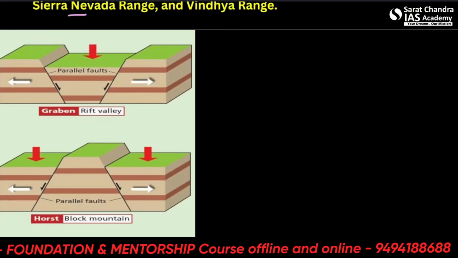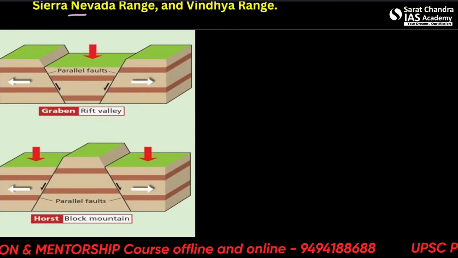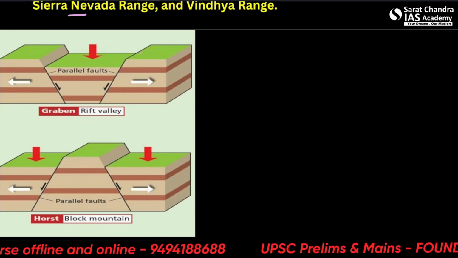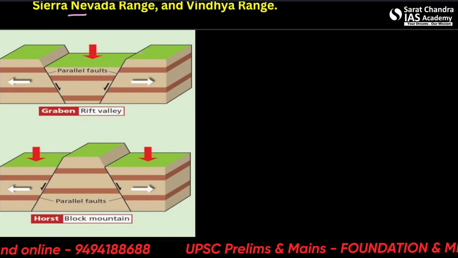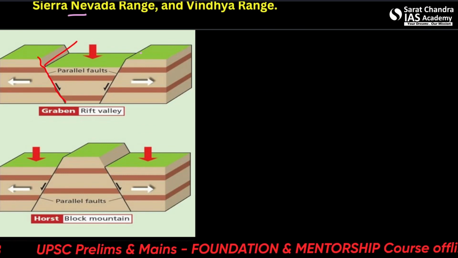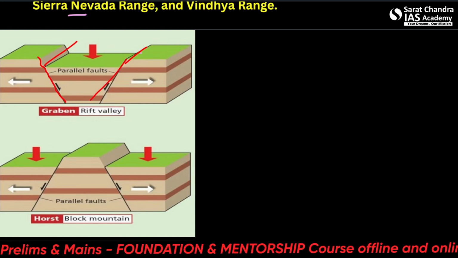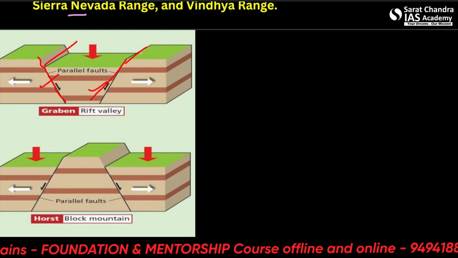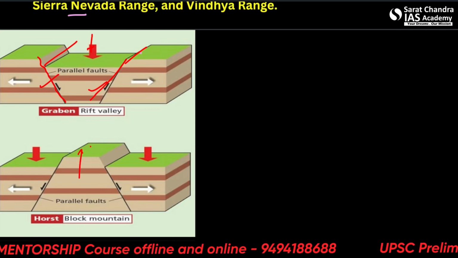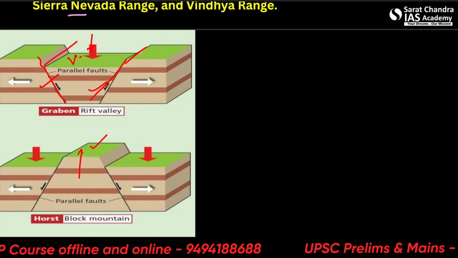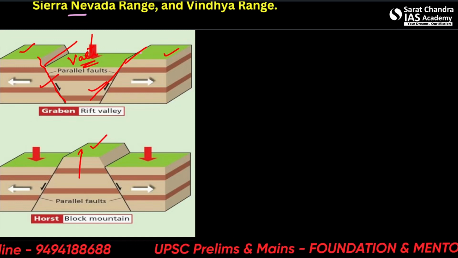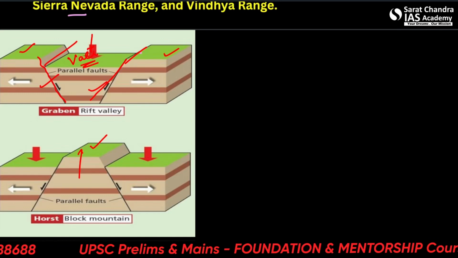Moving forward, here we can see the diagram that whenever there is a parallel fault, let's say this is the fault A and B. So these are the fault lines, and then there is a downshifting, and here is an upshifting. So this becomes the rift valley, and these become the mountain. Alright, so this is the mechanism of the formation of block mountains.